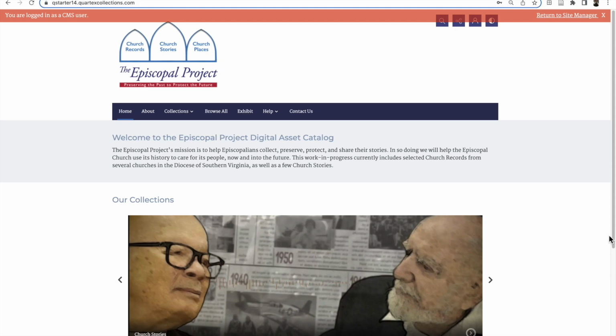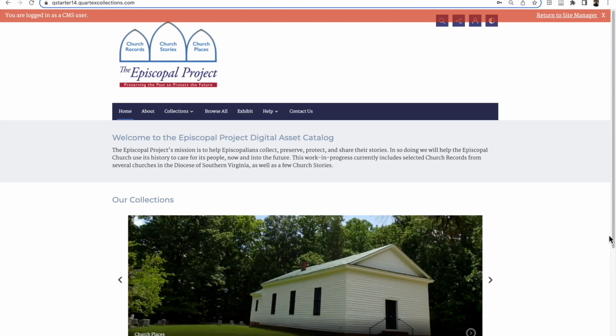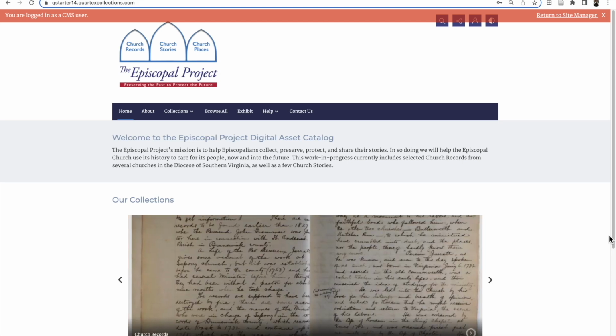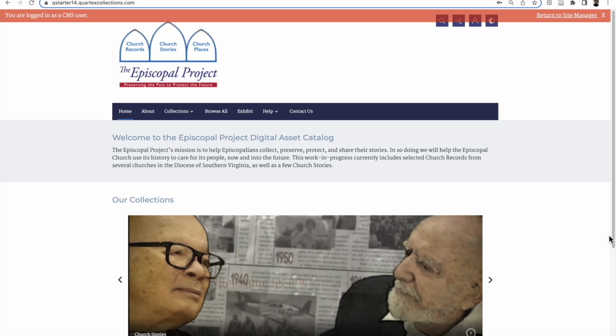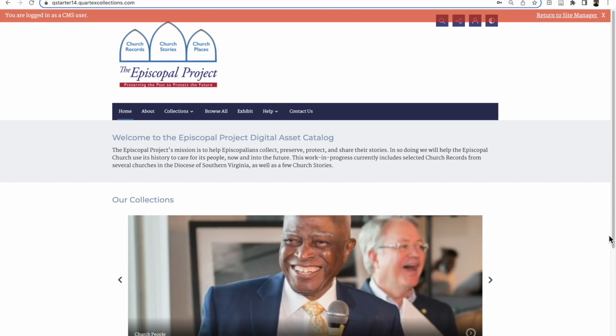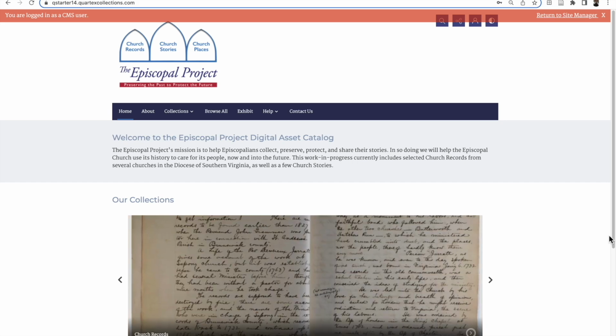The mission of the Episcopal Project is to collect, digitize, protect, and share the records and stories of congregations and other Episcopal entities. The digital archive includes church records and church stories. These records and stories are linked together through churches and people, creating a web of connections that can be followed by users of the archive.